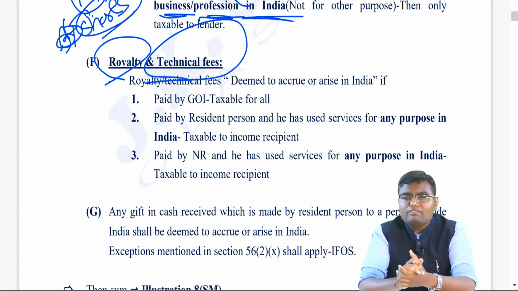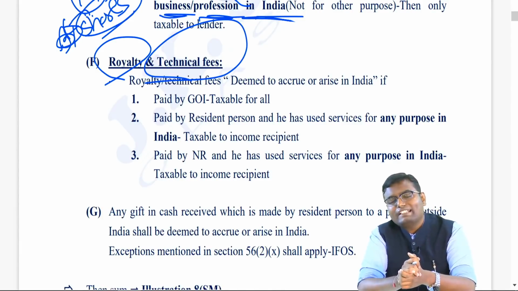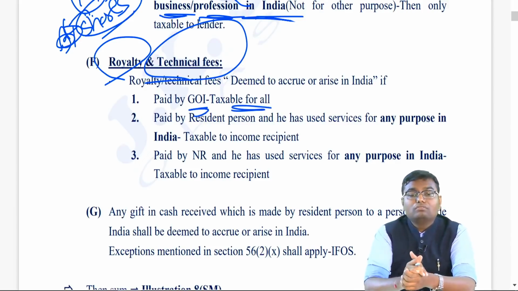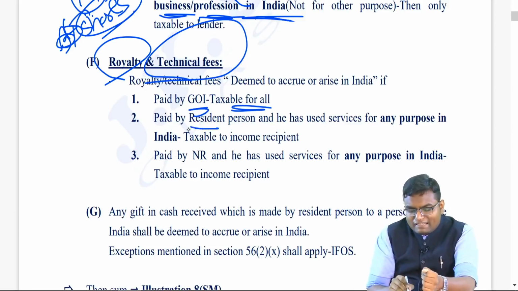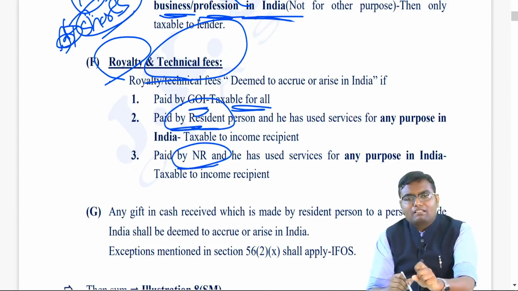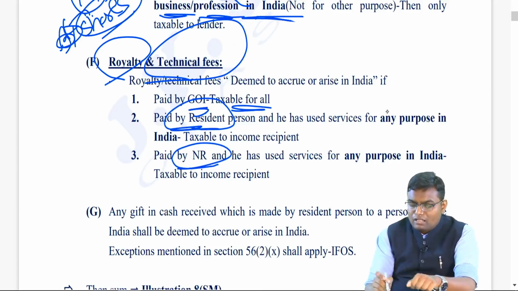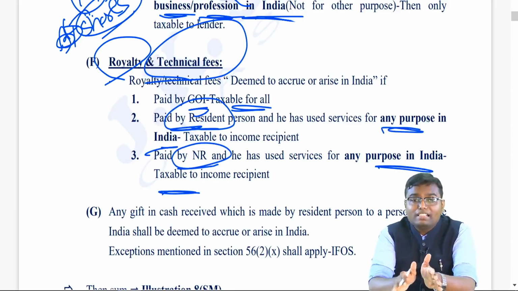Now, when will these fees be taxable in India? You see who is paying you this royalty, who is paying you this technical fee. If paid by the government of India, it is taxable for all. If paid by a resident person or non-resident person, and they are using your intangible asset or your services for any purpose in India, then your income will be taxable in India.